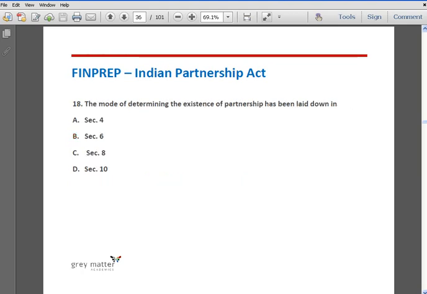Question number 18. The mode of determining the existence of partnership has been laid down in section 4, section 6, section 8, section 10. The correct answer is B, section 6. The mode of determining the existence of partnership has been laid down in section 6.